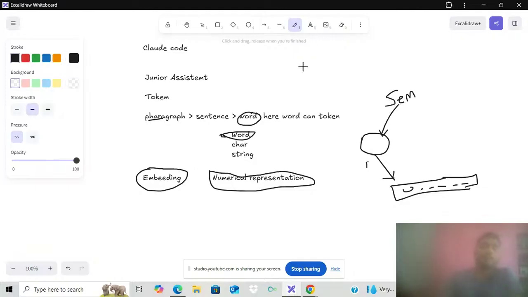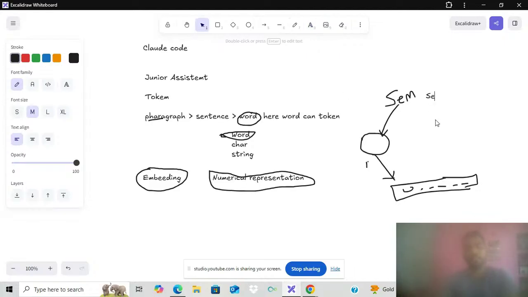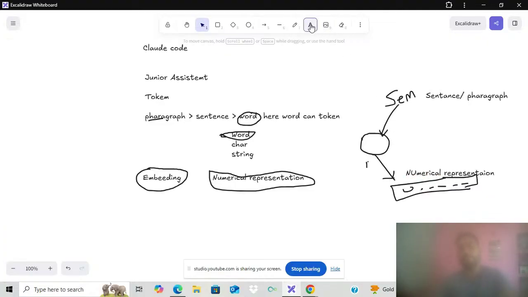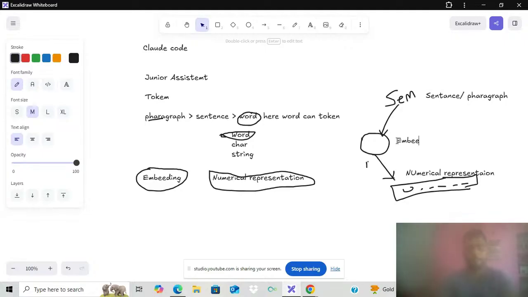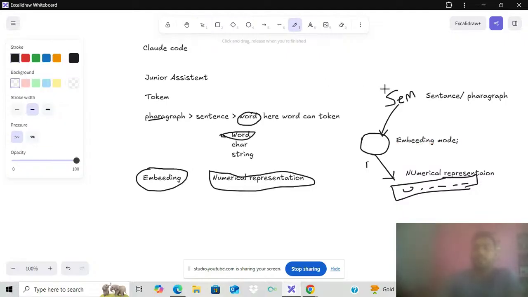In LLMs we are mainly using LLM-based embedding models. Simply, the flow is: we have sentences, we pass them to the embedding model, and the embedding model output will be the numerical representation.